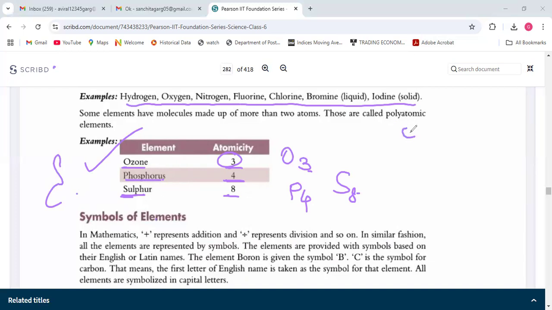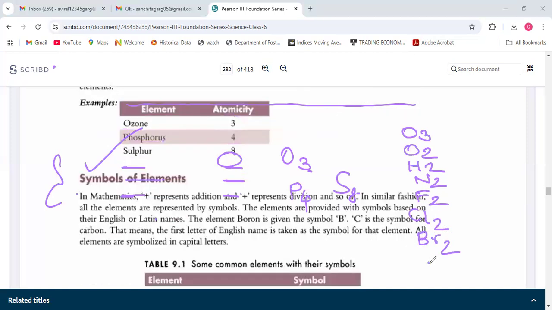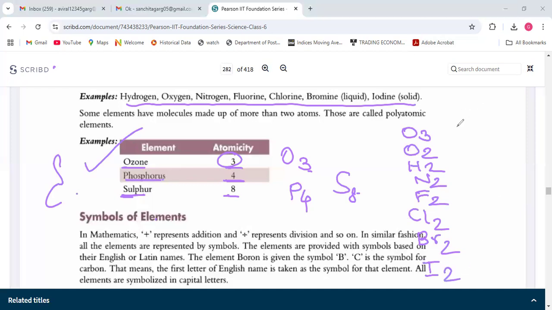Write like I am writing: O3, O2, H2, N2, F2, Cl2, Br2, I2. Then these are different, so you can box them: P4, S8.